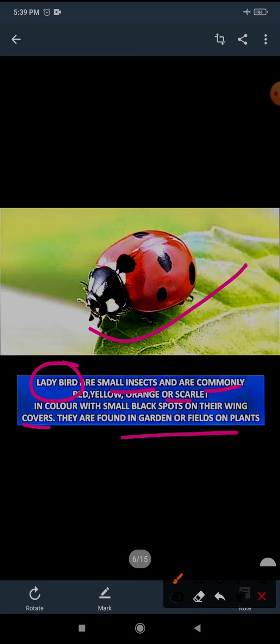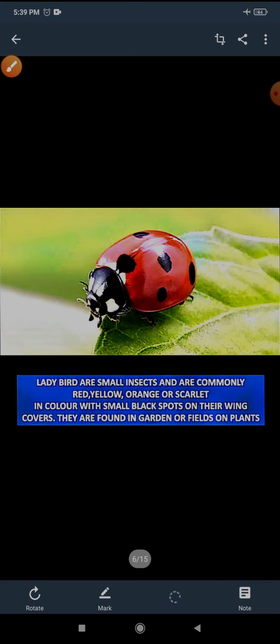Now let me show you some other colors of ladybird. This one is yellow in color, while the other one is red or scarlet. You can see the small black spots on them also. Now next.